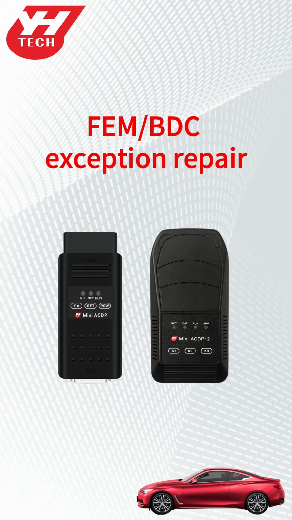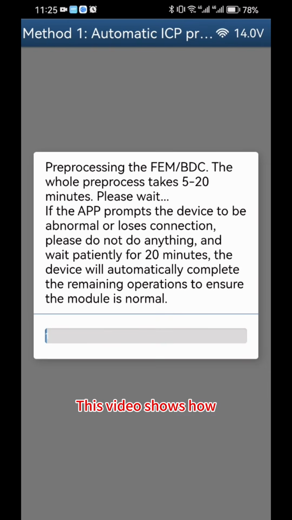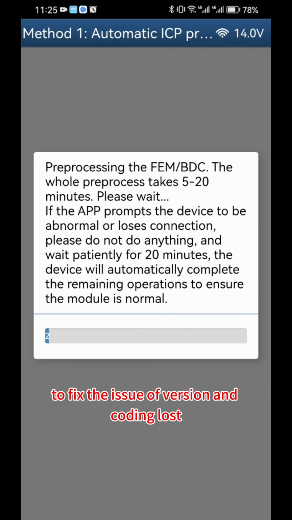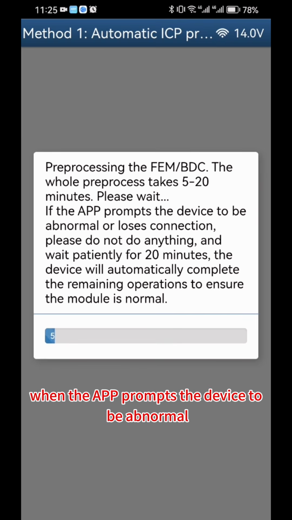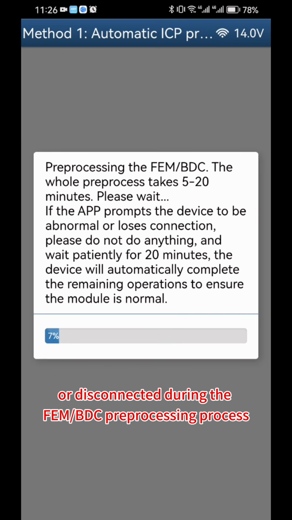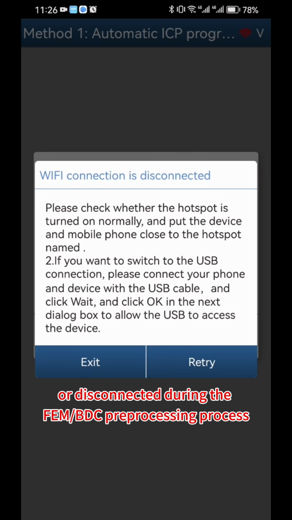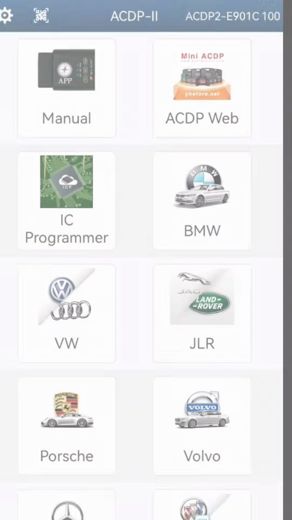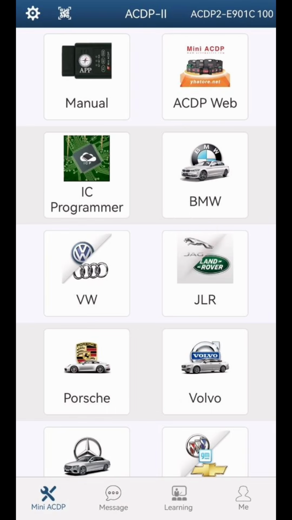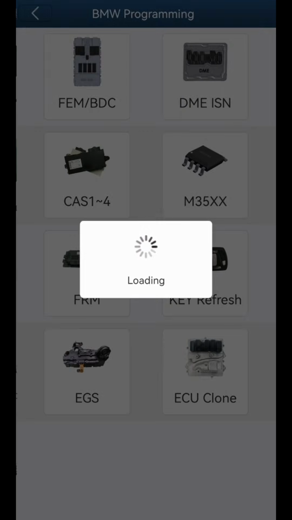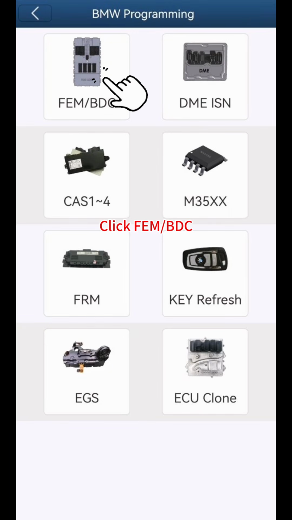FEM BDC exception repair. This video shows how to fix the issue of version and coding lost when the app prompts the device to be abnormal or disconnected during the FEM BDC preprocessing process. Reconnect ACDP. Click BMW. Click FEM BDC.